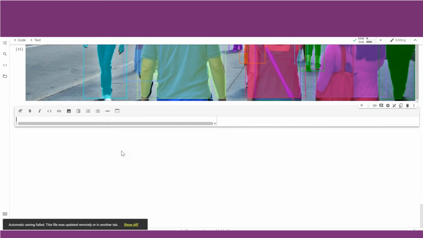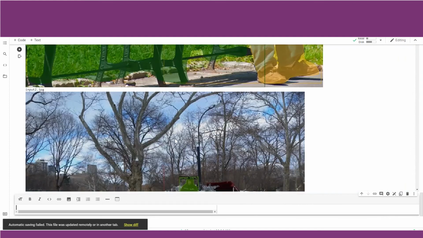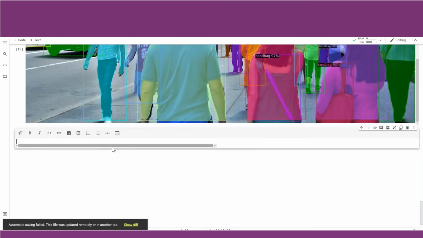Now that we have seen how Detectron 2 used the pre-trained COCO model, a segmentation model, to accurately detect the objects in the four images which we downloaded from the web, let us now look at the other built-in models.